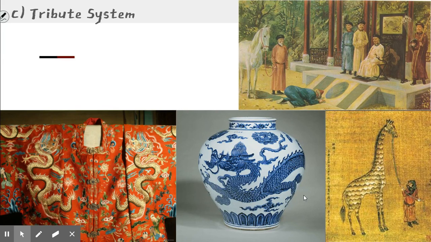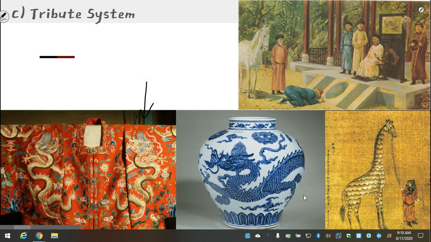Zheng He's voyages created what's called the tribute system, by which, if you wanted access to China's amazing goods, like the tea we talked about earlier, or like the fine silks and porcelain, especially this blue style of porcelain that became very popular during the Ming Dynasty, you had to show up before the emperor, bow to subjugate yourself and show that you were lesser than the son of heaven, and bring valuable gifts, like giraffes, or other things that would please the Chinese emperor, and then he would allow you to trade on a limited basis with China. This again significantly increased China's wealth and prestige, as everyone was desperate to bring giraffes in order to get silk and porcelain and other valuable Chinese goods.